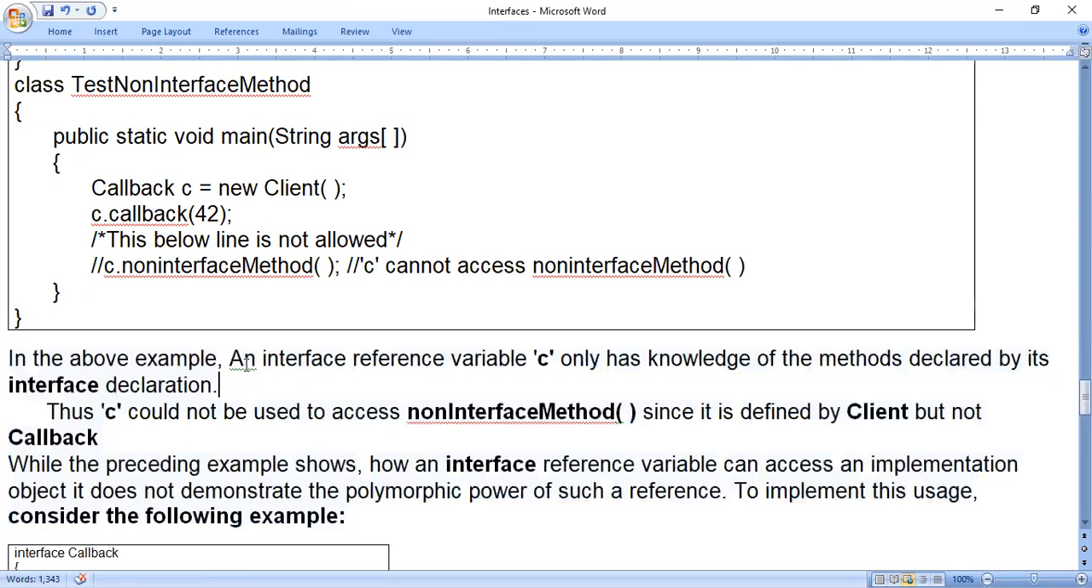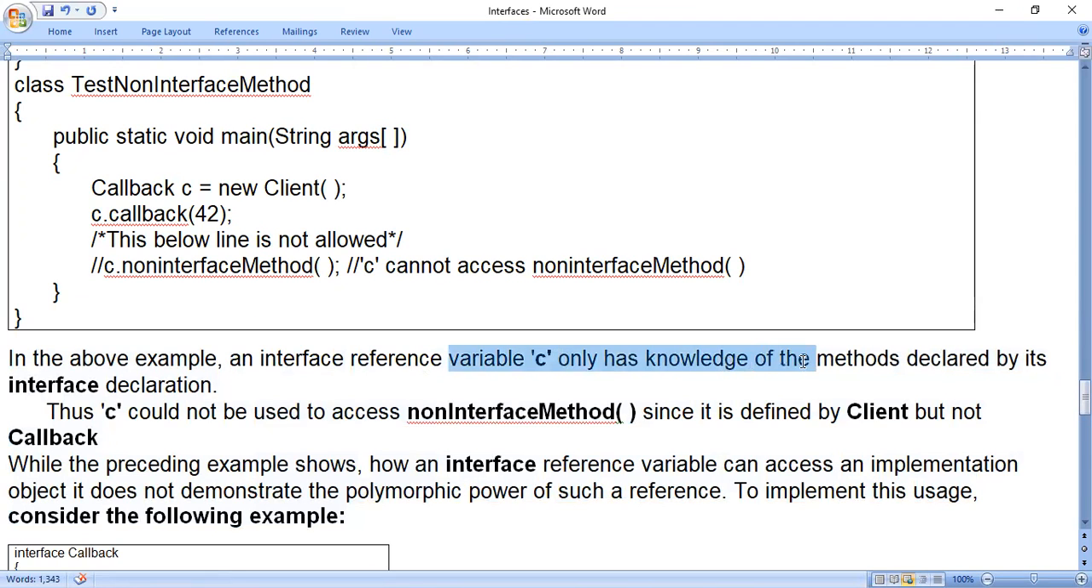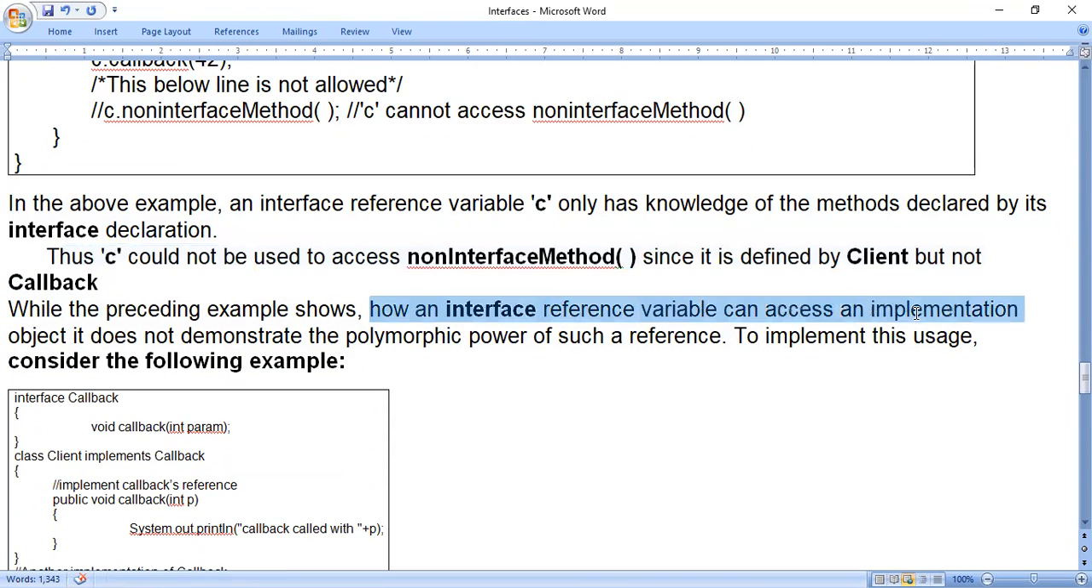So in the above example, an interface reference variable C only has knowledge of the methods declared by its interface declaration. Thus, C could not be used to access a non-interface method since it is defined by the class but not by Callback. While the preceding example shows how an interface reference variable can access the implementation object, it does not demonstrate the polymorphic power of such a reference. To implement this usage, consider the following example.